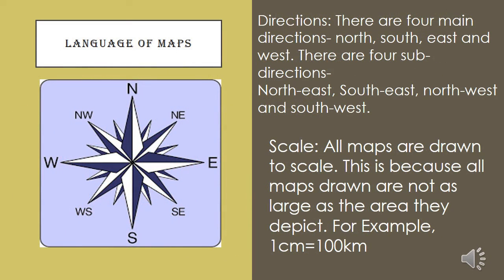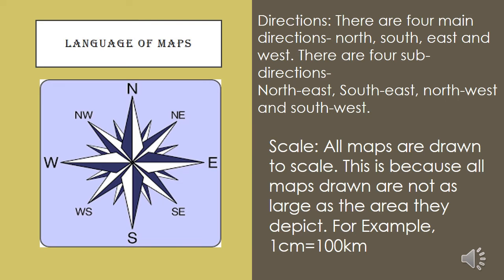Now, students, we will read about language of maps. To understand the information given on a map, we must know its language. Without knowing its language, we are not able to understand any map. So, what are the languages of map? First one is direction.